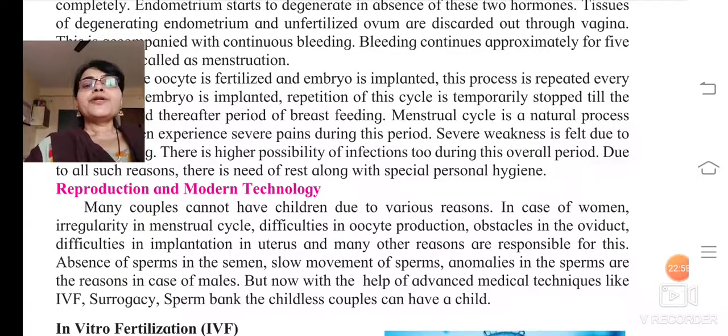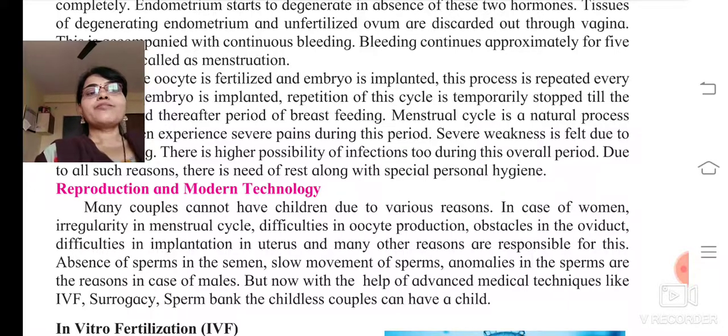Now, reproduction and modern technology. Many couples do not have children, correct? There might be various reasons for this. In case of women, irregularity in the menstrual cycle can be one of the reasons. Then difficulties in oocyte production, obstacles in the oviduct, that is, after fertilization of the egg with the sperm, the oocyte is going to be deposited in this oviduct.